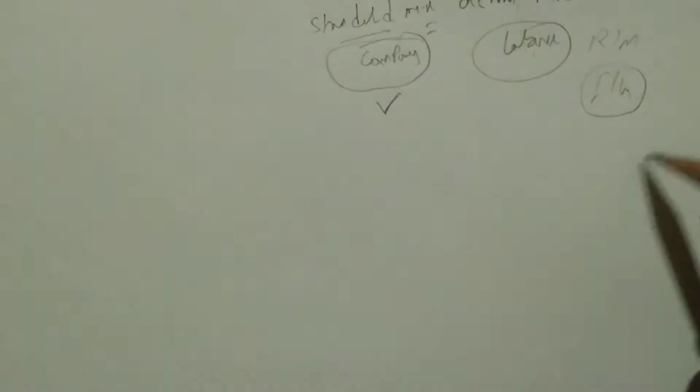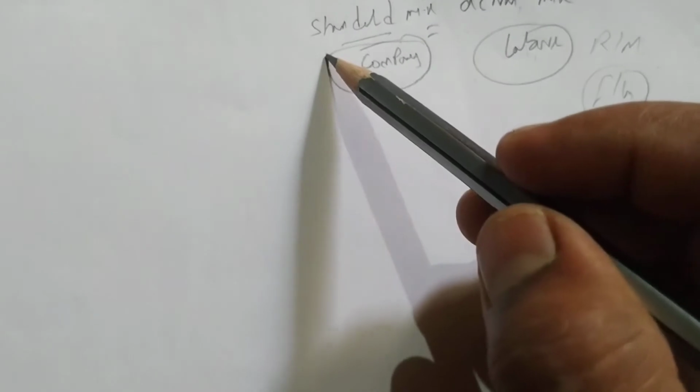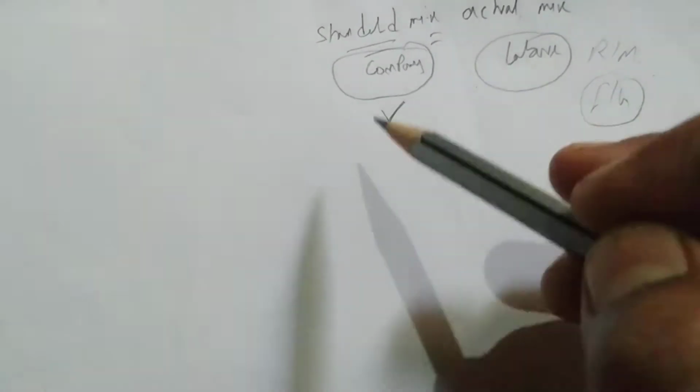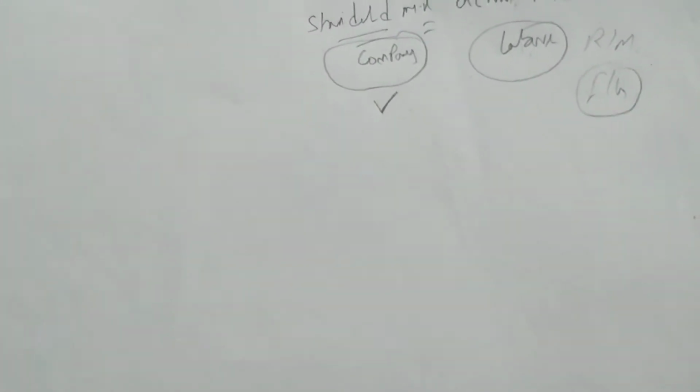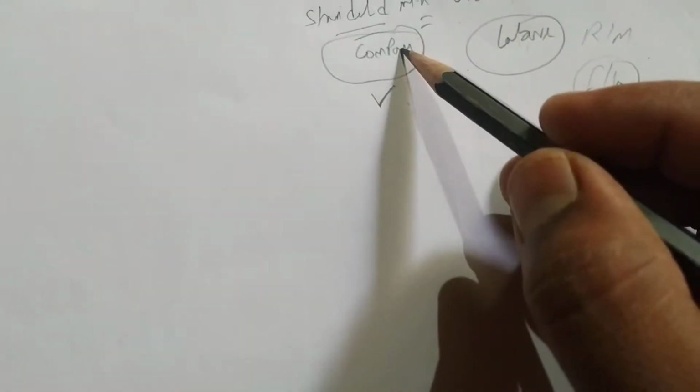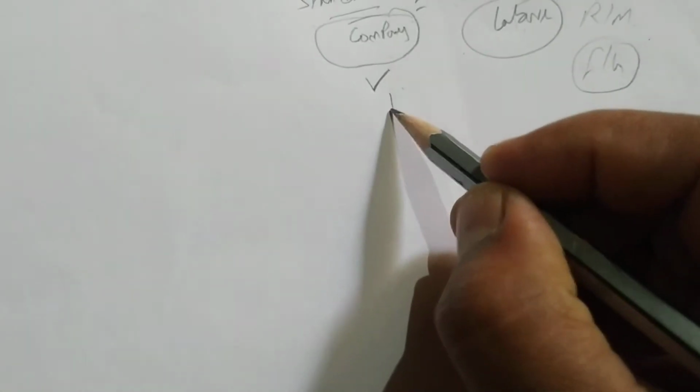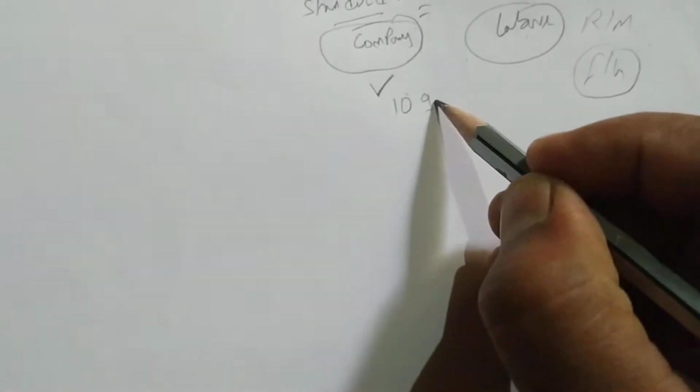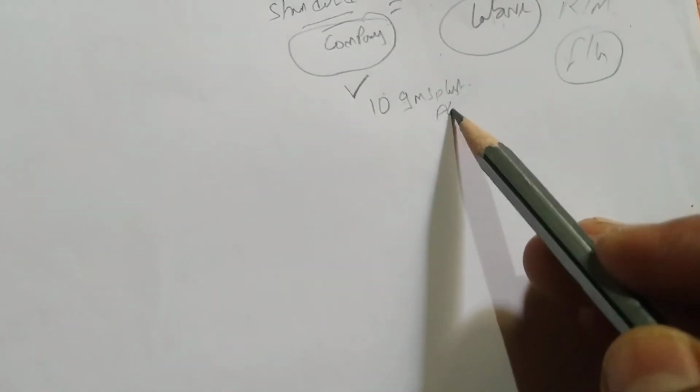The material which is mixed by labor is called actual mix, and the quantity fixed by the company is called standard mix. And there will be a difference. For example, the company will say use only 10 grams of plastic to make one pen, but they will use 12 grams, 2 grams more.